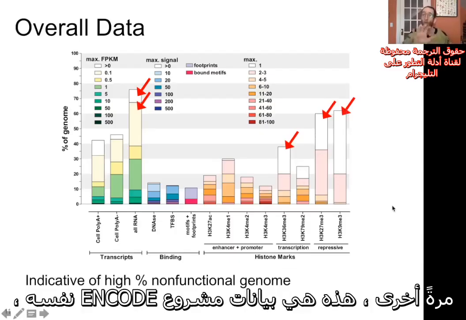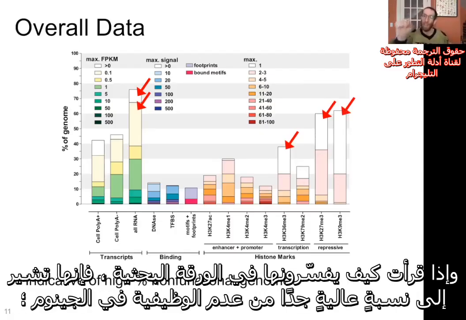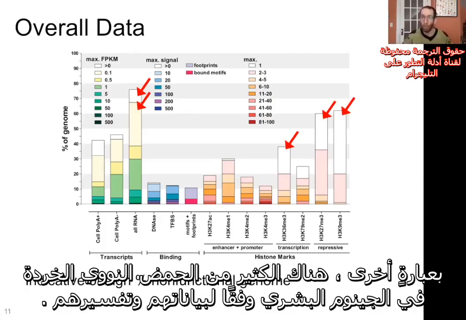So again, this is ENCODE's own data, and if you read how they interpret it in the paper, their own data is indicative of a very high percentage of non-functionality in the genome. In other words, there's a lot of junk DNA in the human genome according to ENCODE's data and their interpretation.